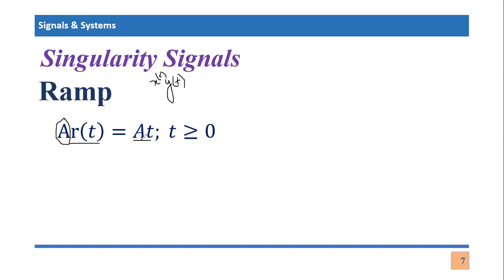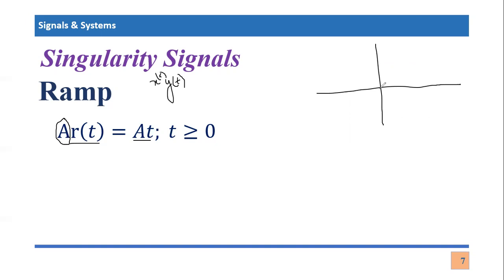Whatever the number A is, it will be multiplied with the time domain variable or independent variable, which is t, whenever time is greater than or equal to 0. For example, if I plot it, let's say this is our x-axis or time axis, and this is our y-axis.